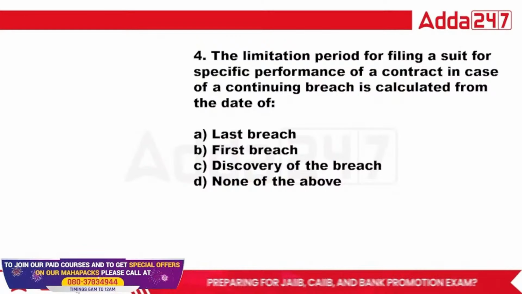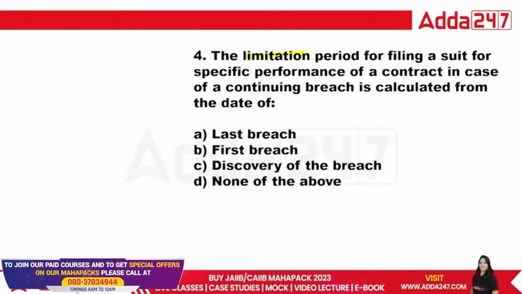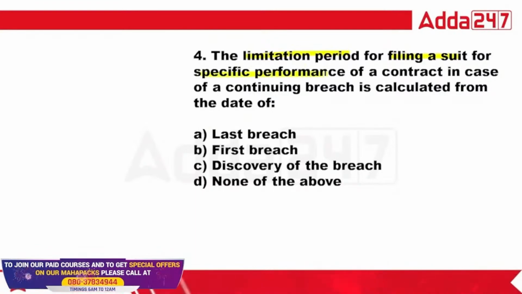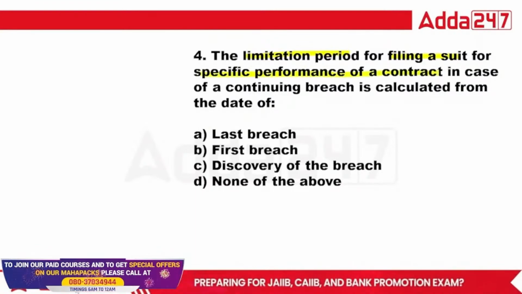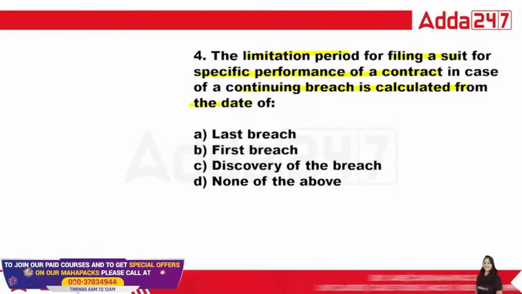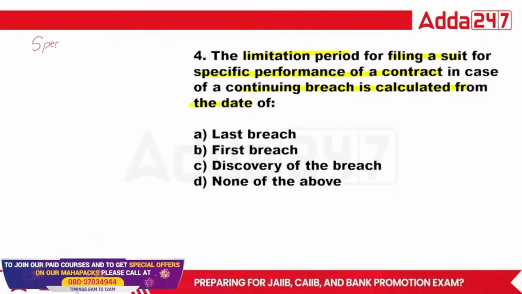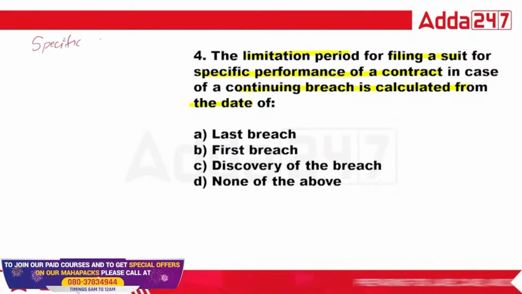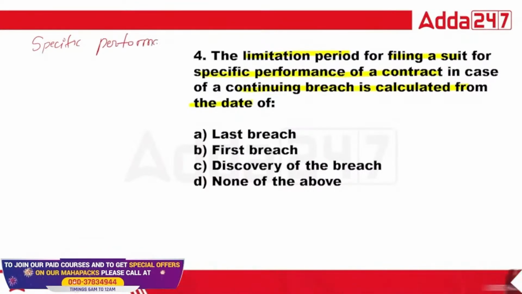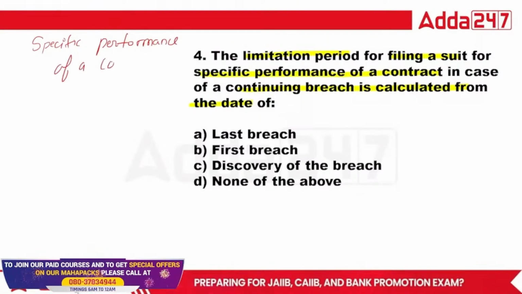Next question is, class, the limitation period for filing a suit for specific performance of a contract in the case of continuing breach is calculated from the date of what? First of all, guys, we have to understand what specific performance of a contract is.